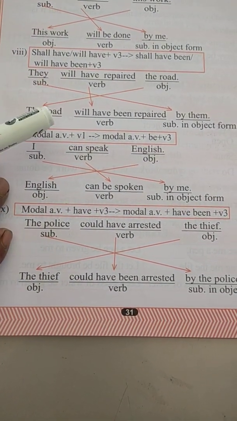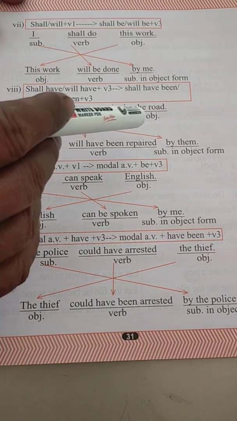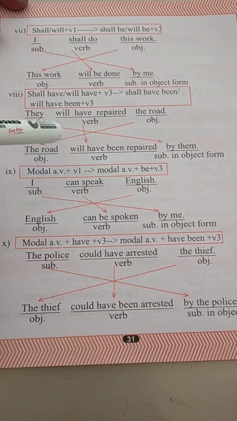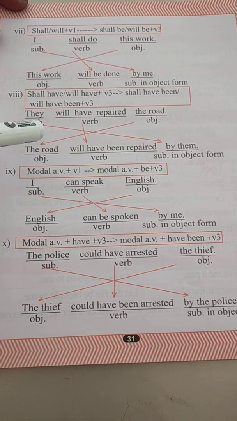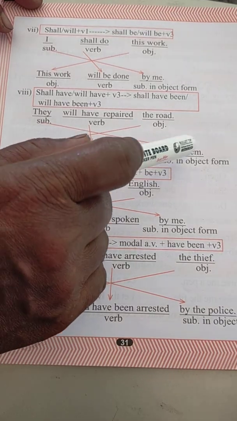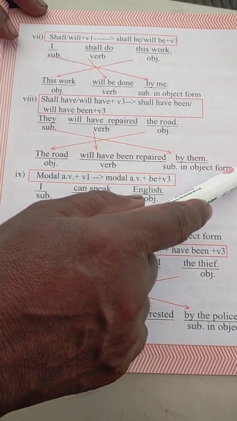So like the first formula, the object will come first, the verb will be in the middle, and the subject will go to the object place, so that: the road will have been repaired by them. So this is object, verb, and subject in object form.